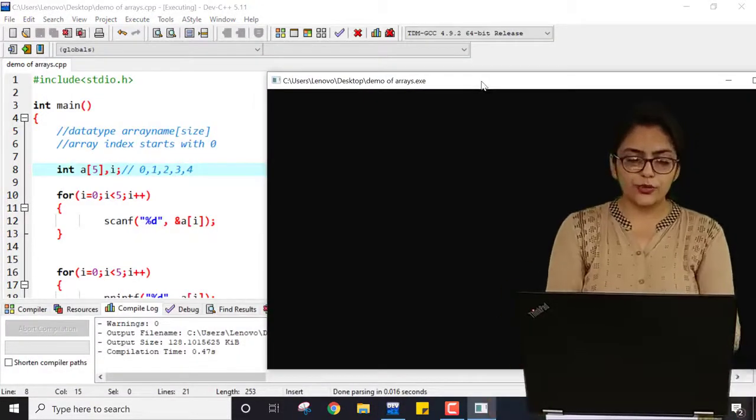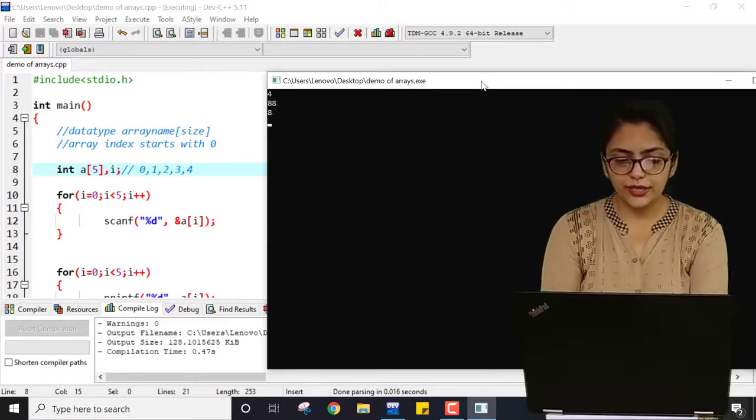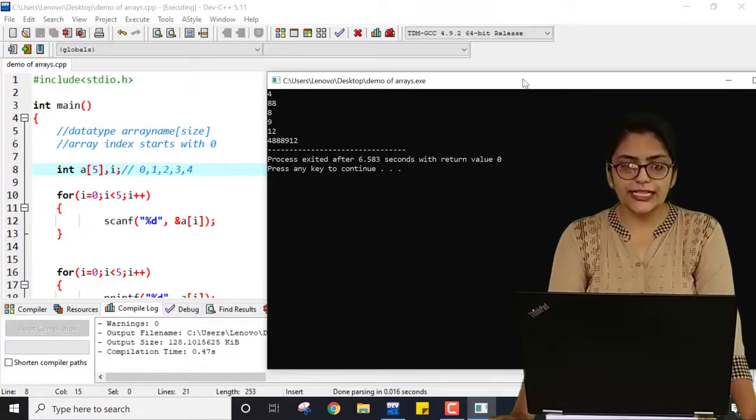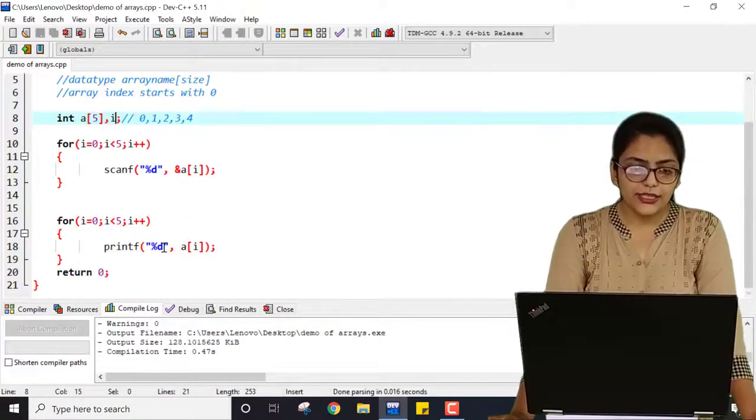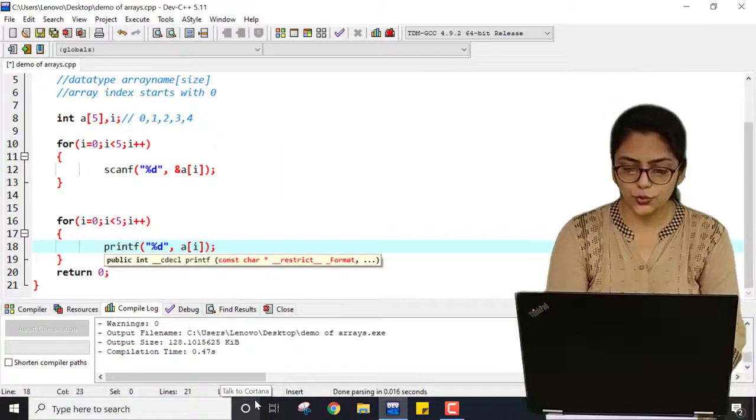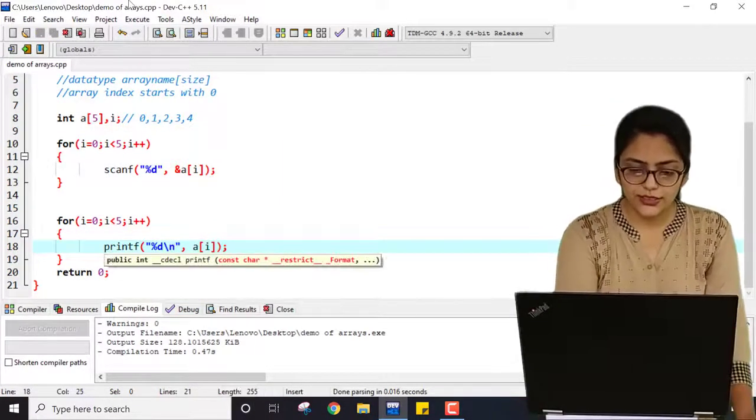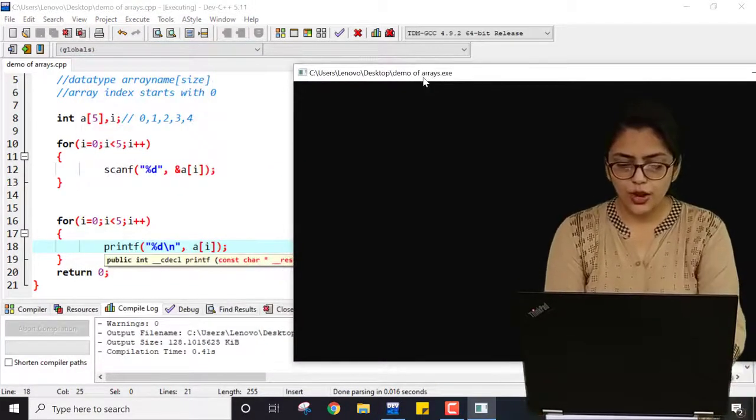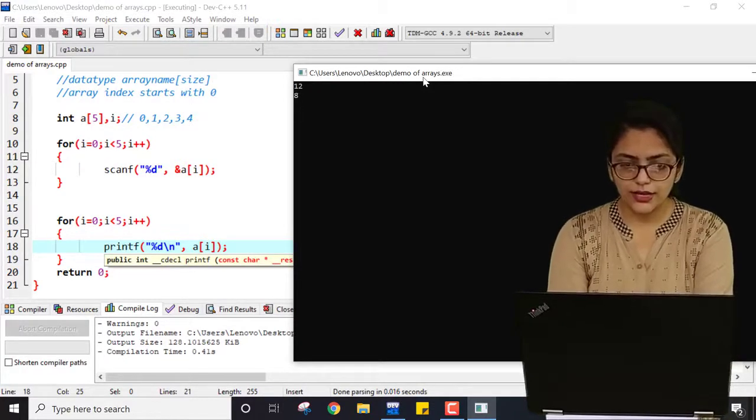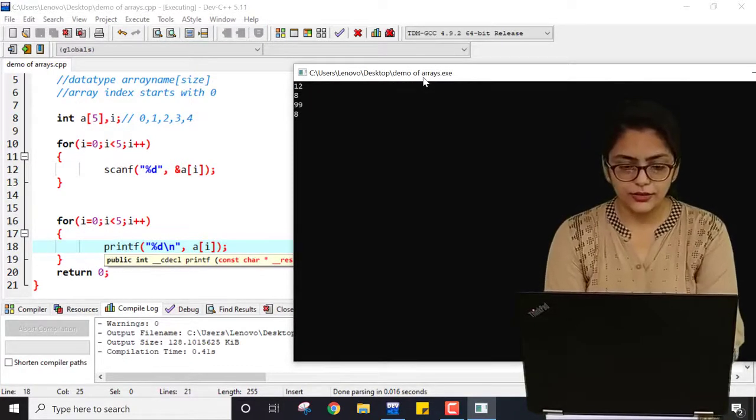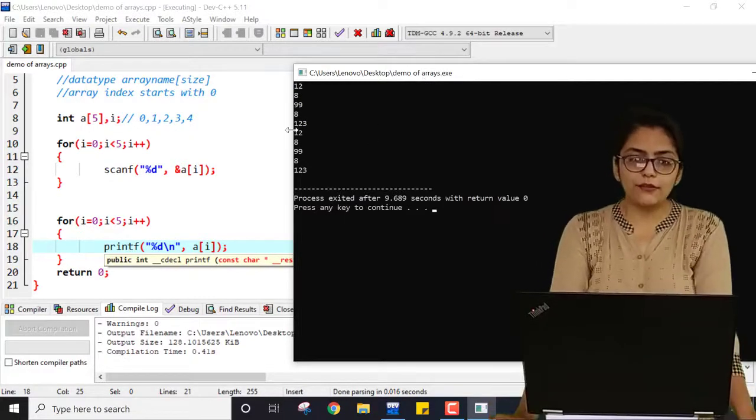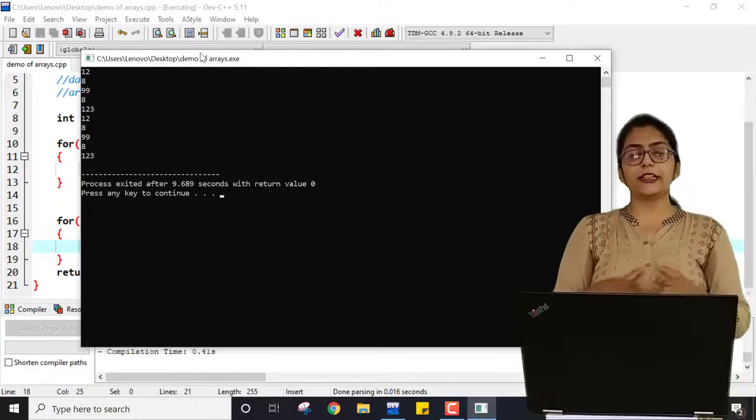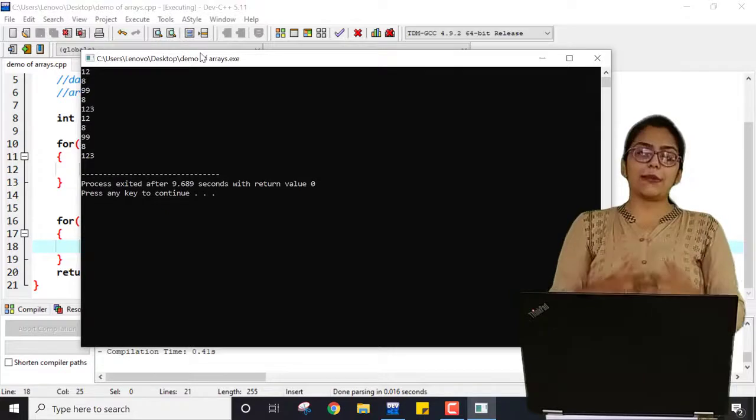Now I am entering just random values 4, 8, 8, 9, 12. See, 4, 8, 8, 9, 12 is printed, but as I have not formatted it well, it is not giving a good output. Let me just use \n for that. If I just hit F11, so 12, 8, 9, 9, 8, 1, 2, 3 is printed. So different values are printed. And this is all about the single dimensional array.